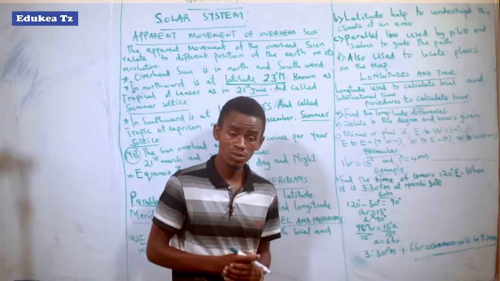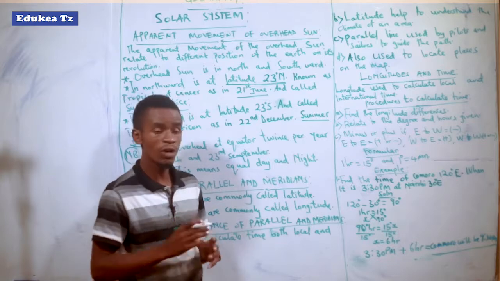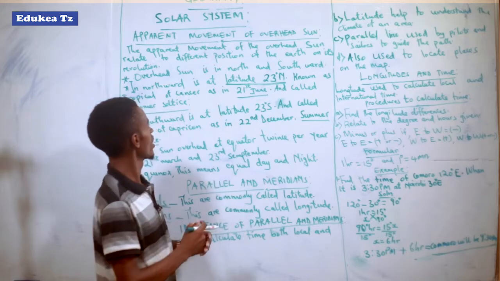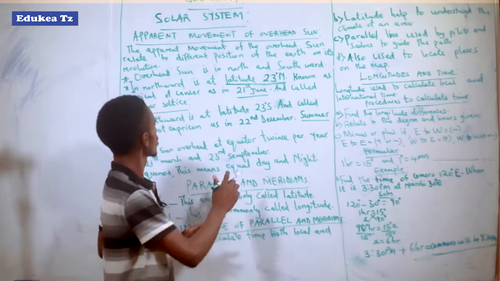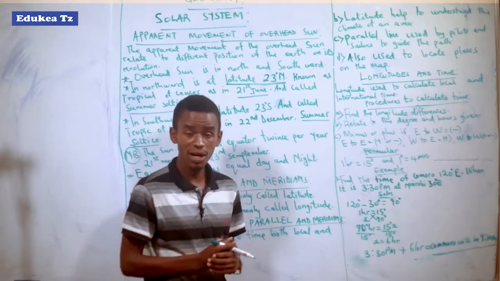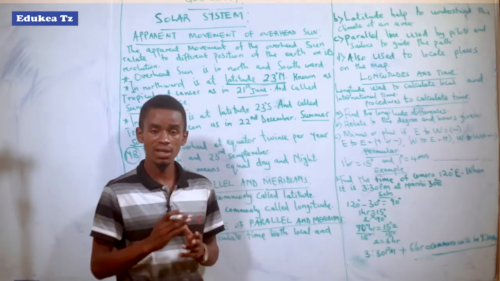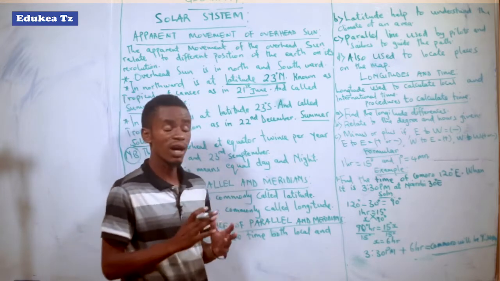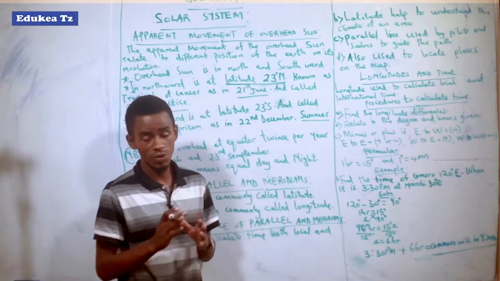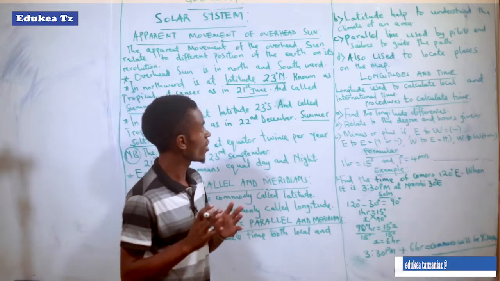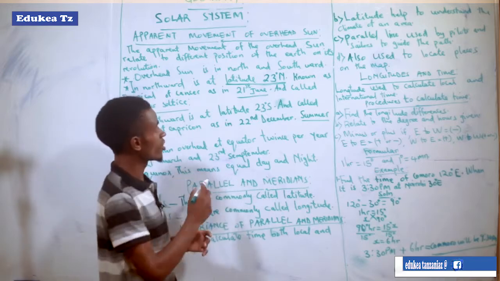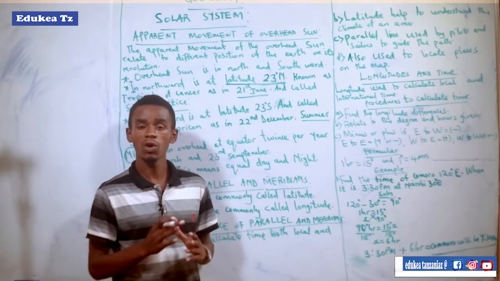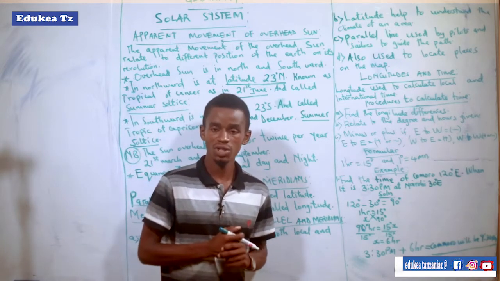So on 21st of June there is a vertical overhead sun in the north part of the earth, and geographically we call this the summer solstice. Summer solstice is the time when the sun is overhead on the Tropic of Cancer, and this occurs from 21st to 22nd of June. That is what you have to understand and note, because it is commonly asked in questions, especially matching item questions and multiple choice questions.